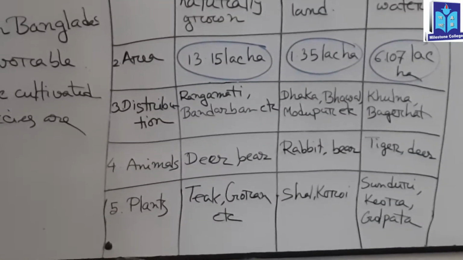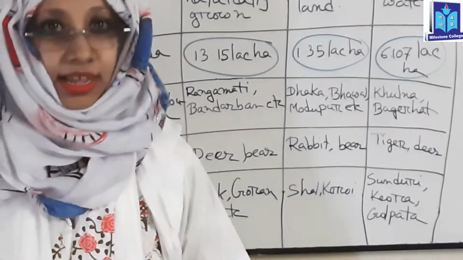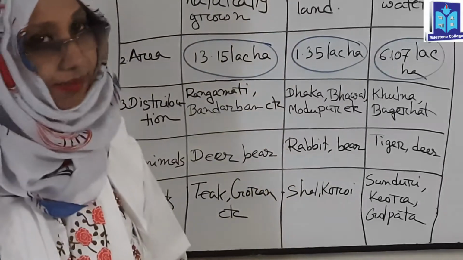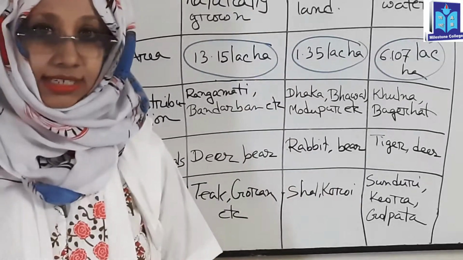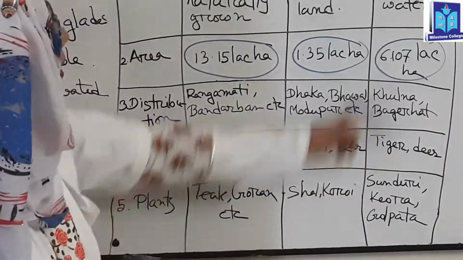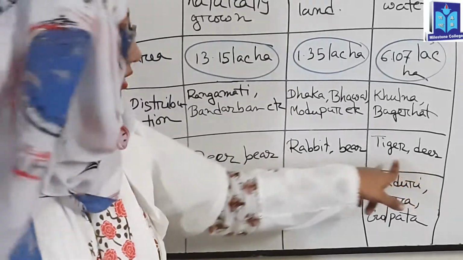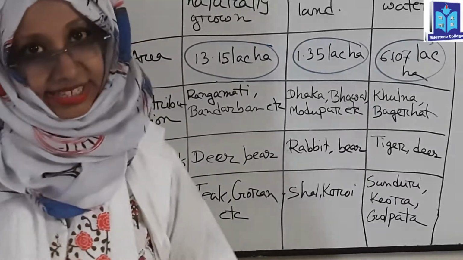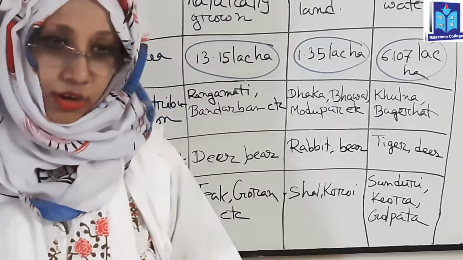Now, animals. Some important animals, that is deer, elephant, monkey, etc. are the most common animals in hilly forest. In plainland forest, rabbit, bear, etc. are the most common examples. And in mangrove forest, tiger, deer, and monkey are important examples. And the Royal Bengal tiger is the most important example for mangrove forest.